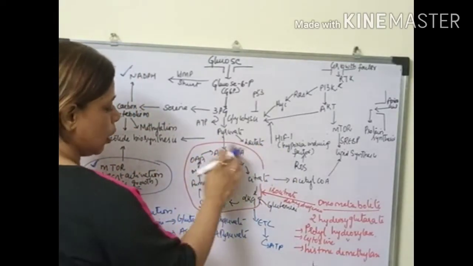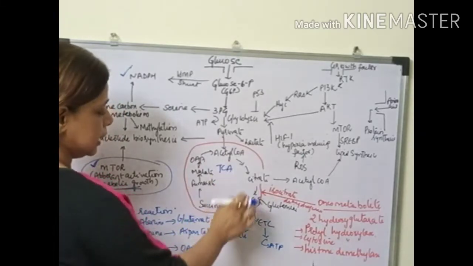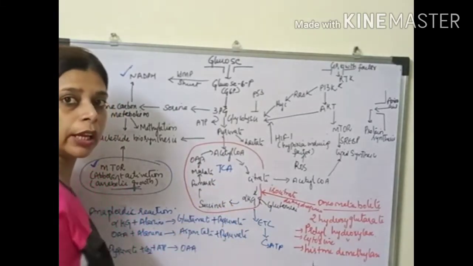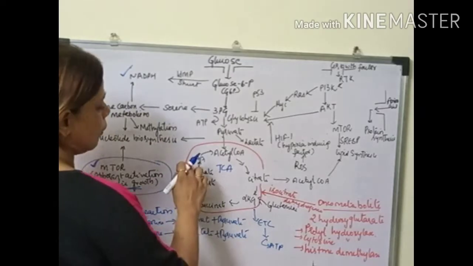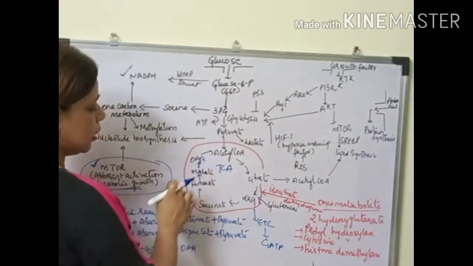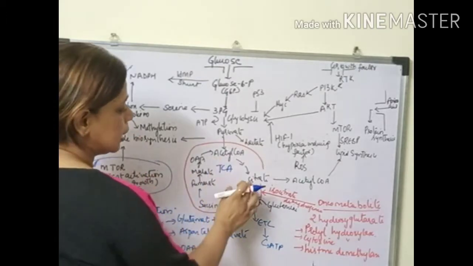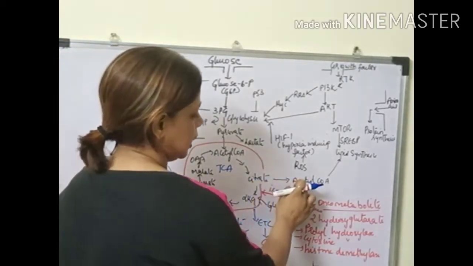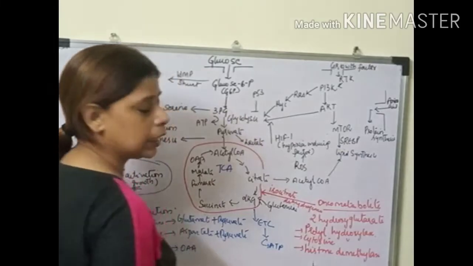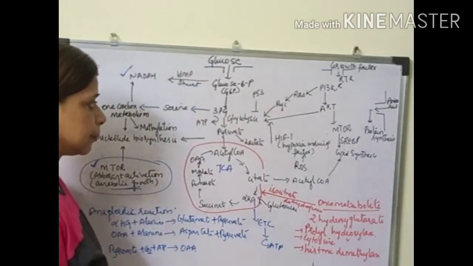Succinyl CoA, which is one of the intermediates of the TCA cycle, enters into heme biosynthesis. We have oxaloacetate, which enters into the synthesis of certain amino acids. And citrate forms acetyl CoA, and this is involved in lipid biosynthesis.